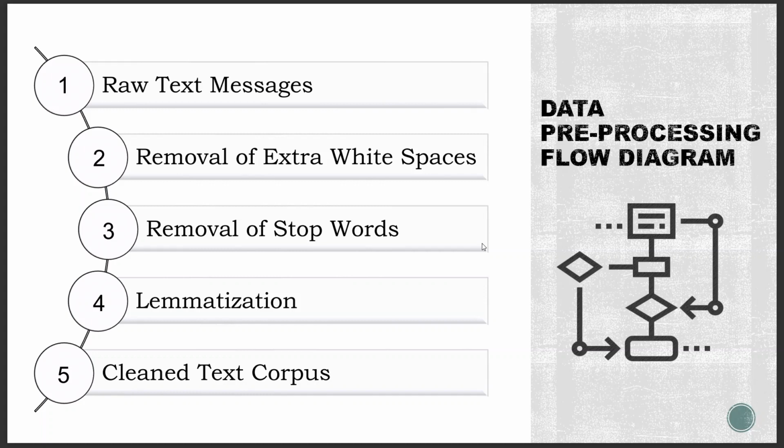Stemming involves reducing words to their root forms, but it is not always accurate and can result in the words being reduced to a form that is not recognizable. So for example, the word running might be reduced to run, which may not carry the same meaning. Removal of numbers: numbers can carry important information, and removing them may result in losing important information that can help in classifying the messages accurately.